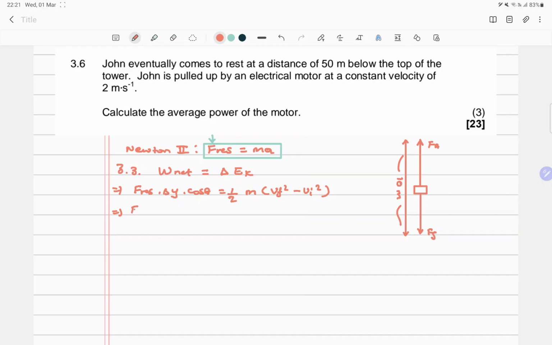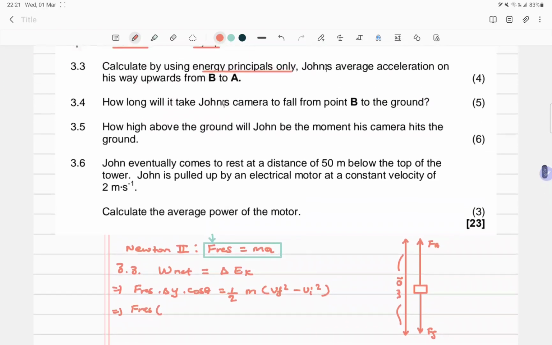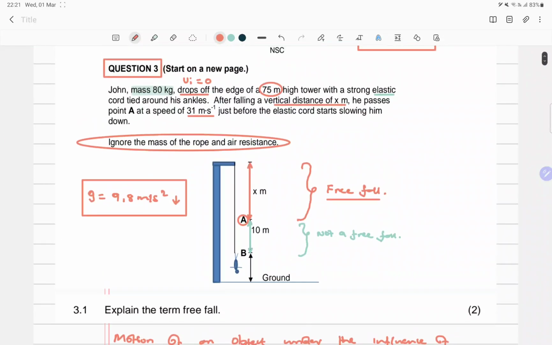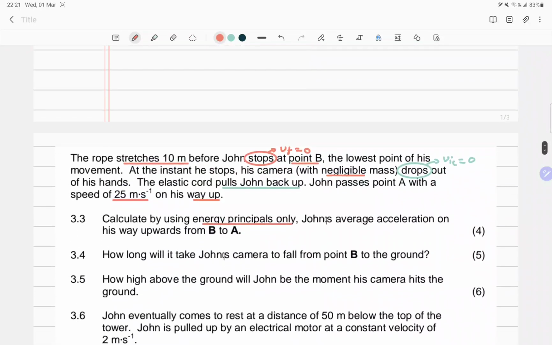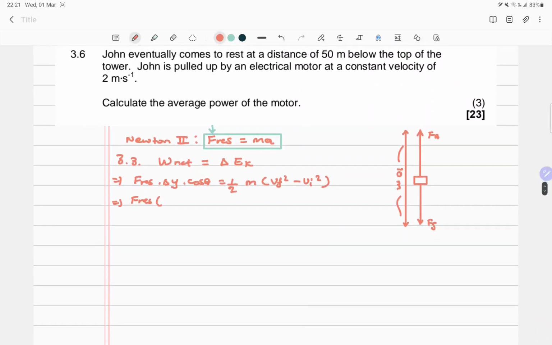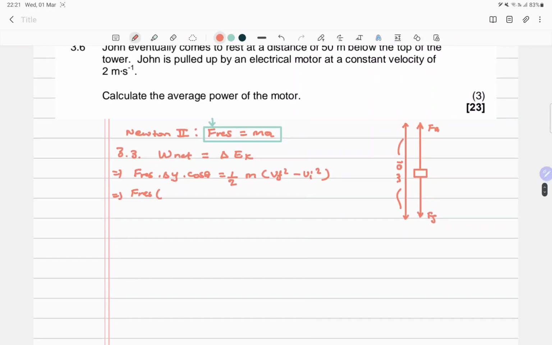We don't know the resultant force, but we know that the displacement is 10 meters, but this time we're moving upward. So since we chose down as negative, since our downward motion is negative, again, always indicate it every time you're answering these questions, because if you don't, it's going to hurt. So this time up is negative, okay?